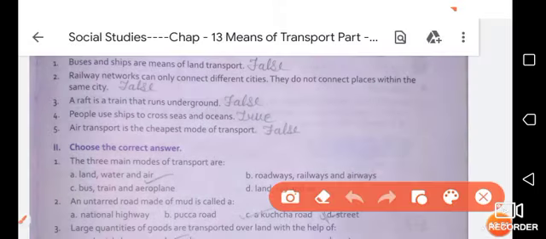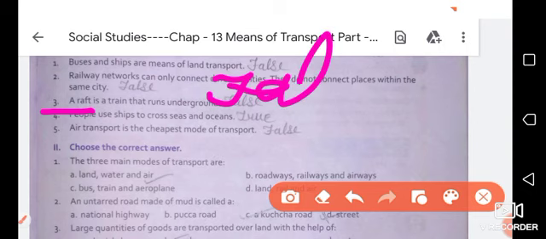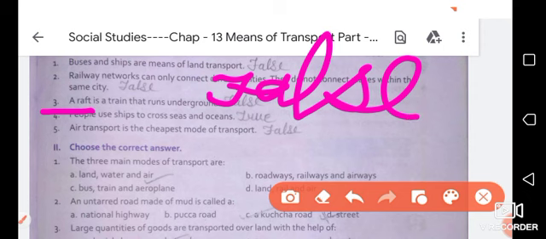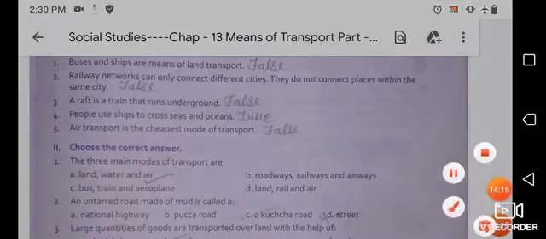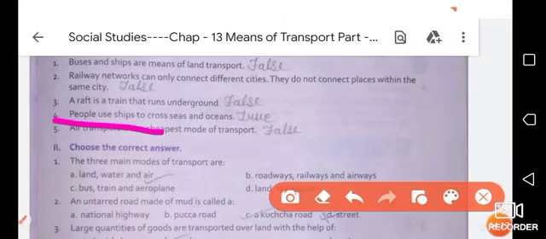False, because as I told you earlier in this chapter, a raft is not a train. It is a means of water transport that runs in the water. So it is false. Next one is: people use ships to cross seas and oceans.